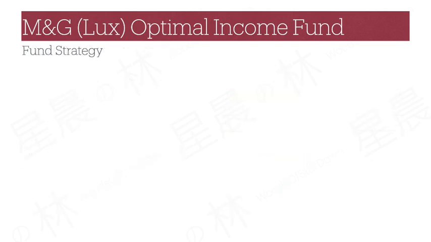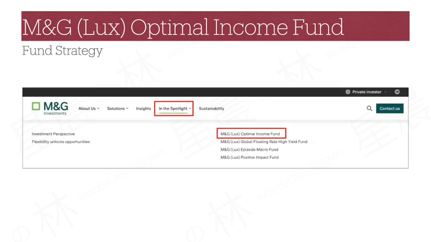Now that we have an understanding of M&G Investments' history and capabilities, let's talk about the strategy of the fund. The M&G Optimal Income Fund is broadly considered as one of M&G's flagship products. M&G therefore has created a fancy spotlight page for the fund that provides some marketing angles on why the fund is suitable for the current market environment, and as well some brief write-up and interviews on the fund managers.